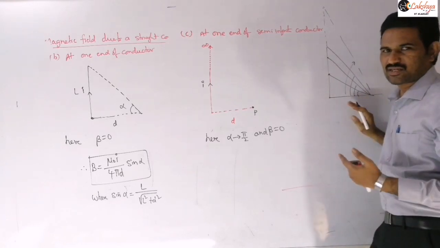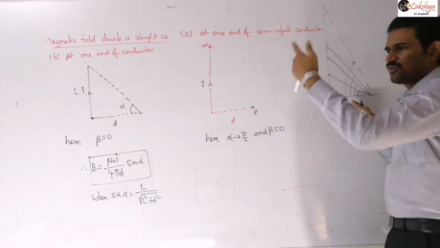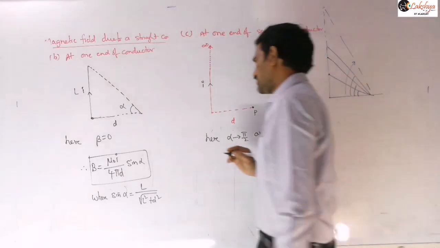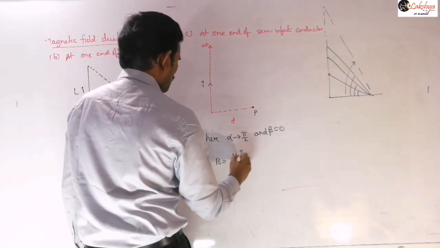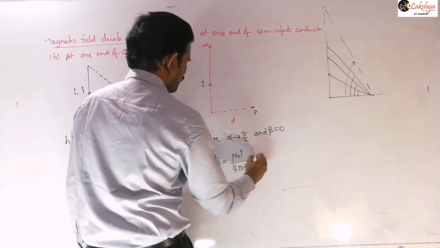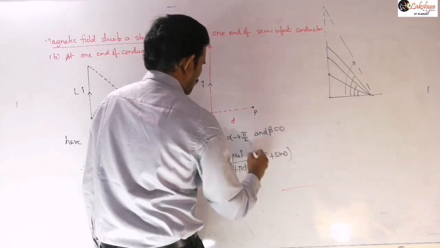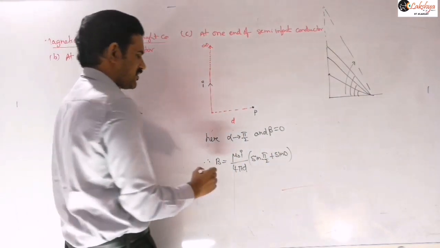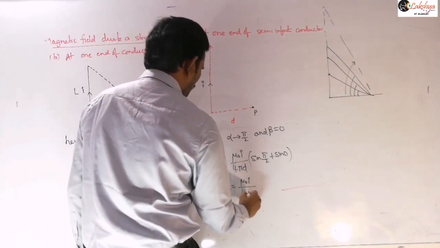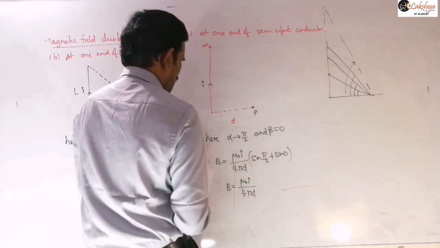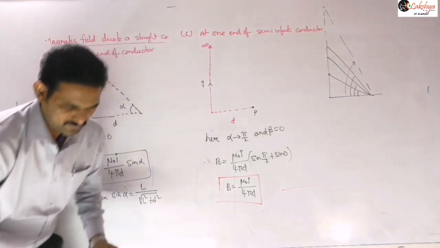The angle maximum it can increase up to 90 degrees there. That is, when y tends to infinity, we consider that the alpha value tends to 90 degrees. Therefore the magnetic field in that case is given by mu naught I by 4 pi d into sin pi by 2 plus sin 0. So we just need to substitute alpha and beta in our basic expression. Therefore this formula is mu naught I by 4 pi d. This is the expression for magnetic field due to a semi-infinite wire at one end, right?